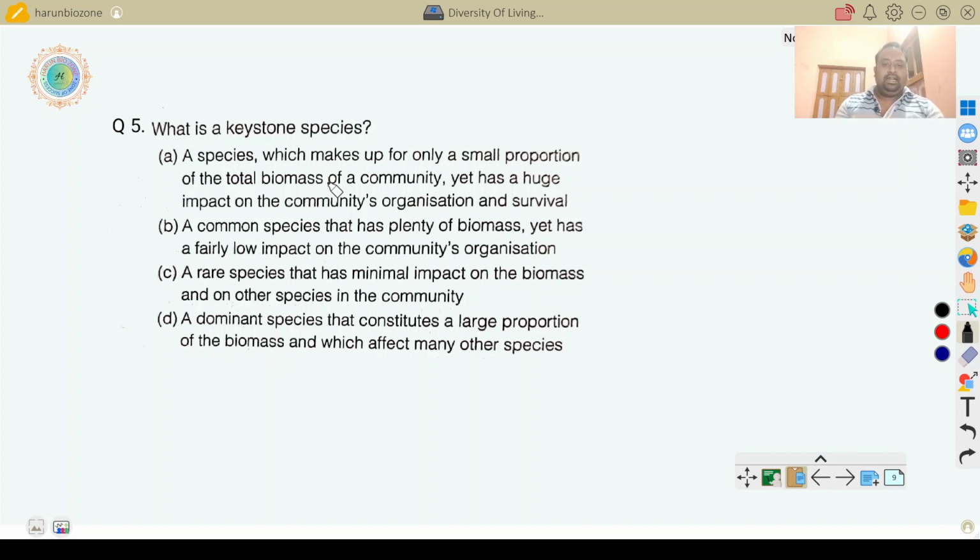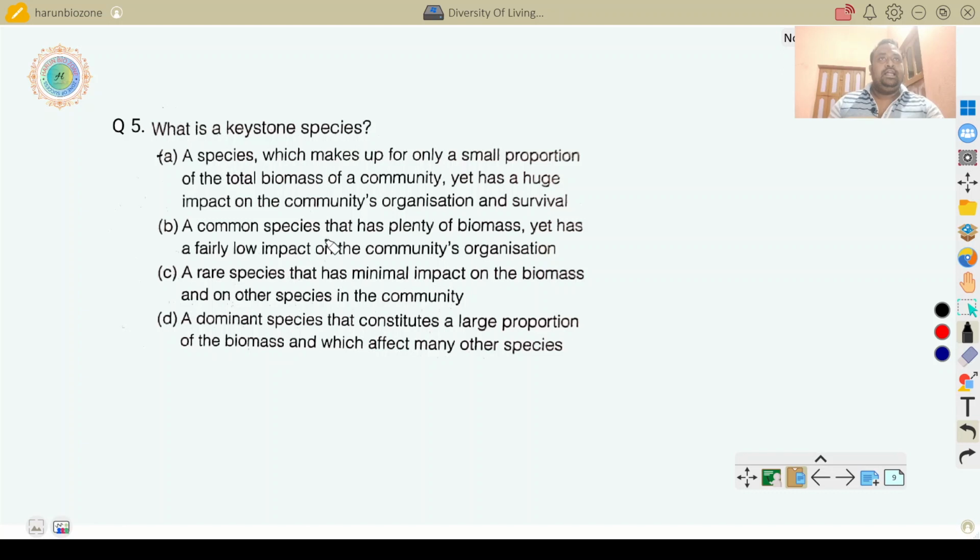That means in a particular area and time there is a total amount of organic material, that is called biomass. The species which makes up only a small proportion of the total biomass of a community yet has a huge impact on the community's organization and survival. This is the right answer.